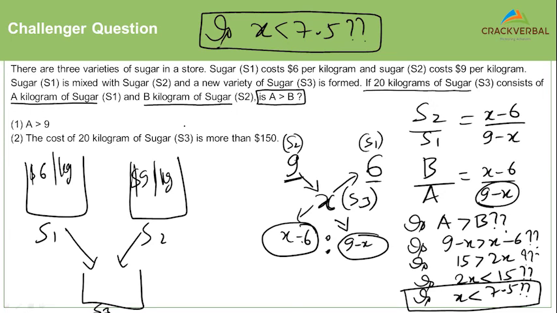Now, first statement. What is the first statement telling? First statement says A is more than 9. What is the value of A? 9 minus X. 9 minus X is more than 9. What does that tell you? That tells you that X has to be more than 0. Sorry, X has to be less than 0. That's not possible. Even if it is possible, if X is less than 0, does it mean X is less than 7.5?